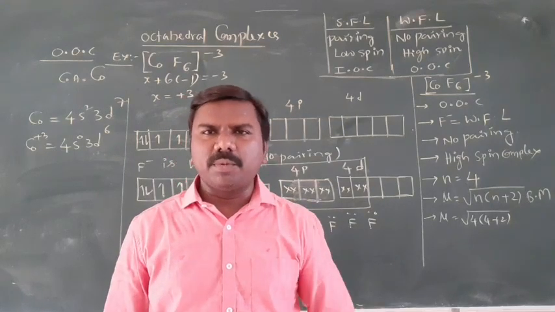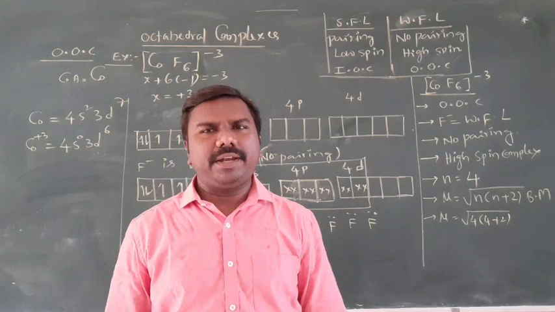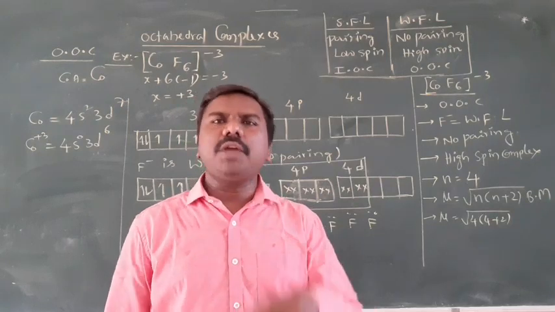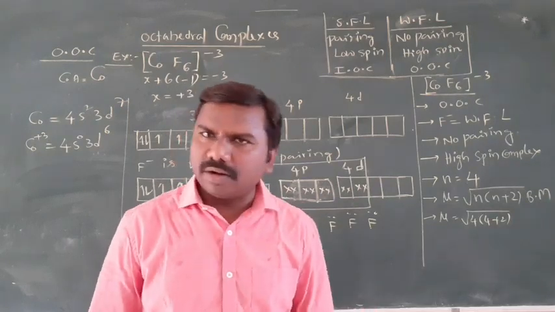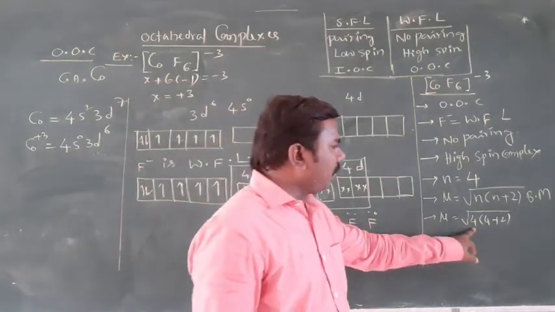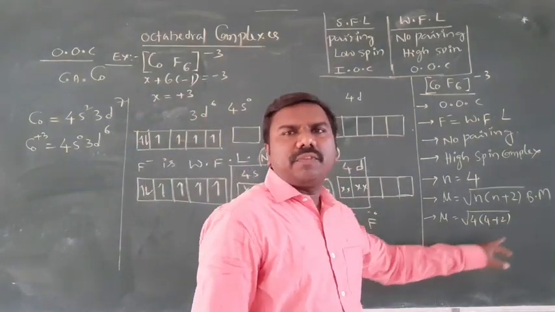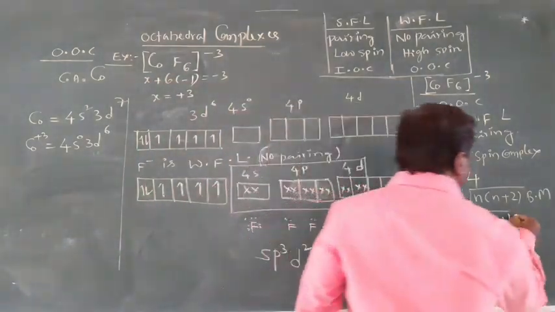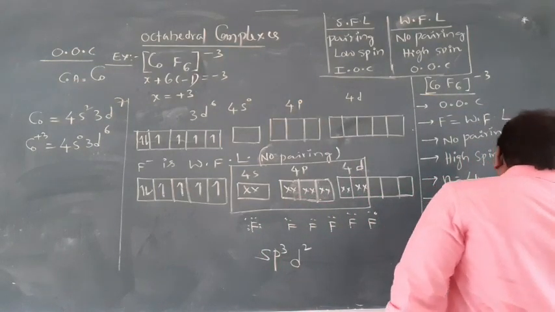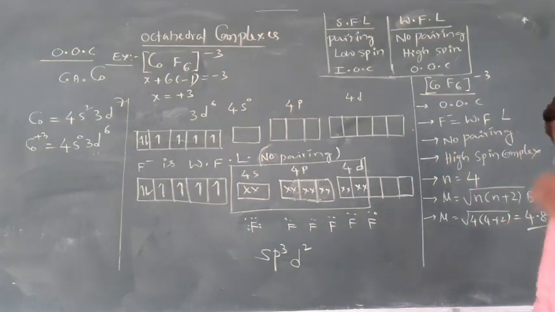2.8 is the magnetic moment. N equal to 3, 3.8. N equal to 4, 4.8. N equal to 5, 5.8. Clear, all of you? So 4 into 6, 24, 4.8. It is a rough value only, remember, not an accurate value. Magnetic moment.